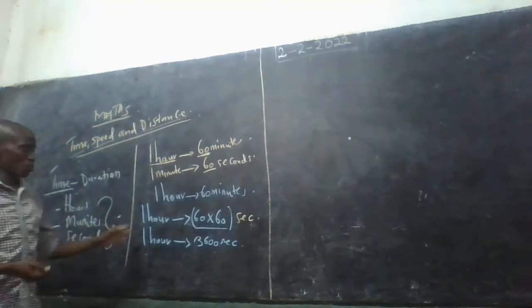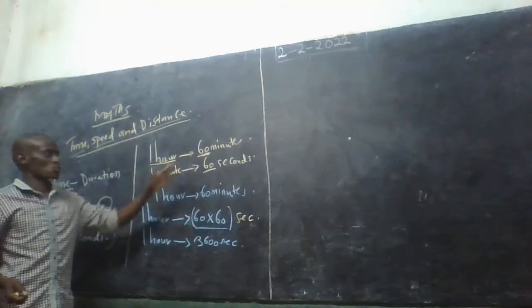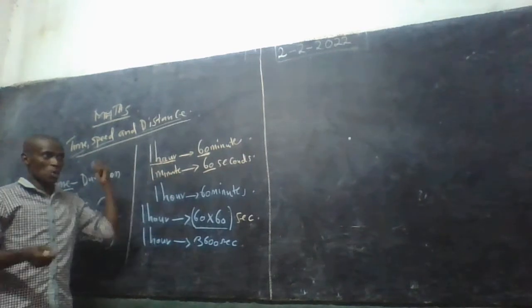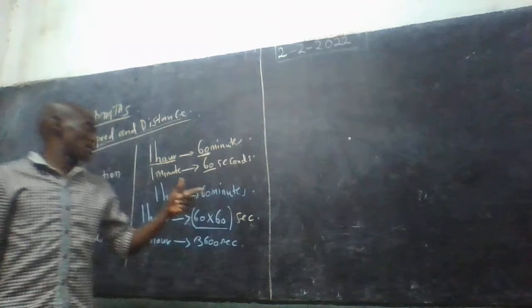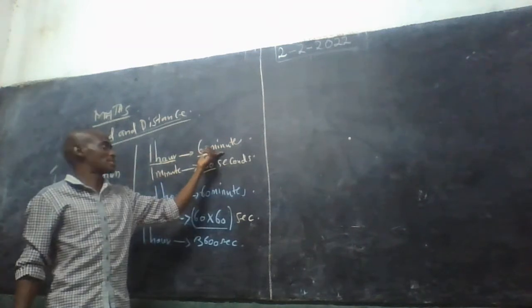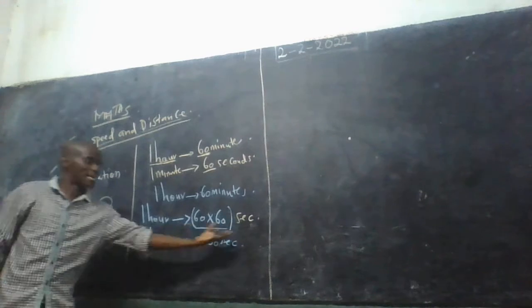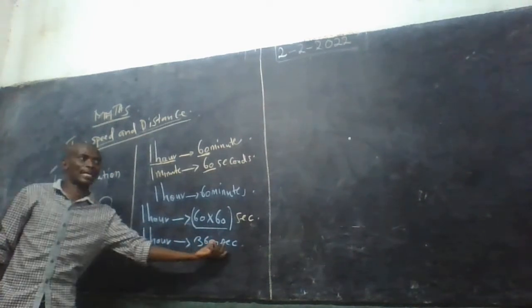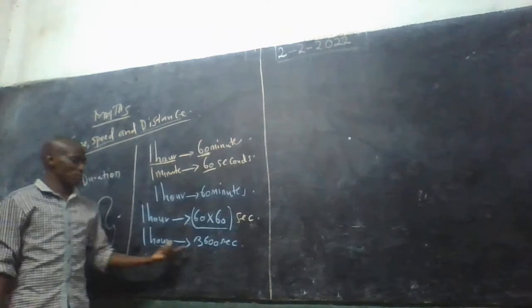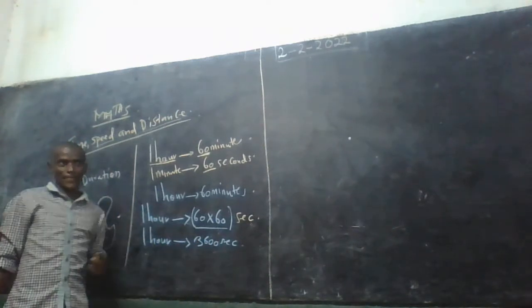We are supposed to know these things because when it comes to converting hours to seconds or hours to minutes, we need to know how many minutes and seconds are in 1 hour. We have seen that 3,600 seconds is 1 hour.